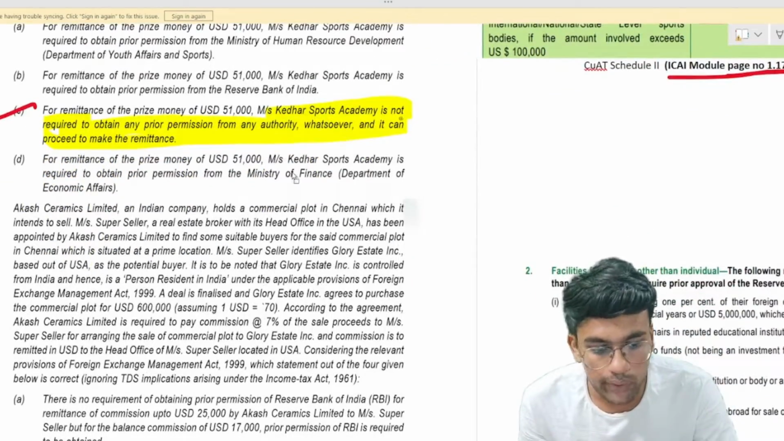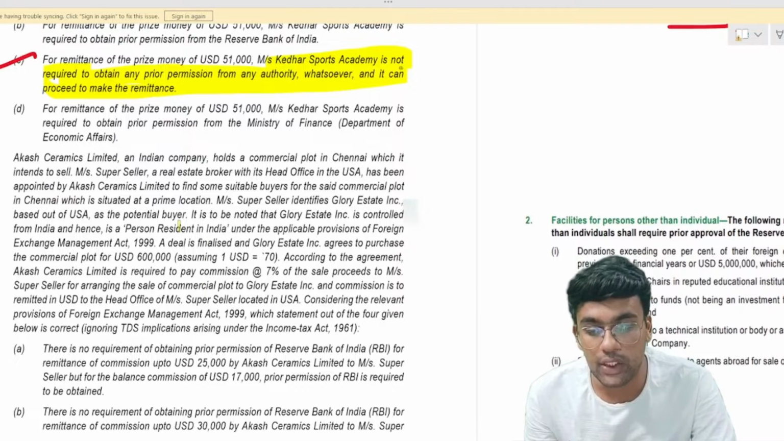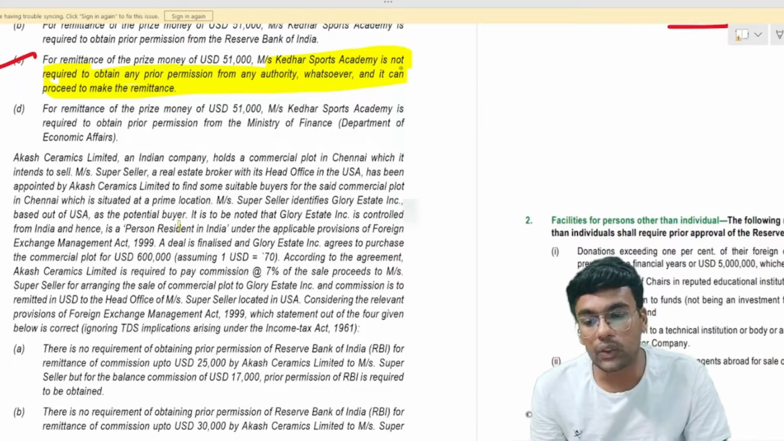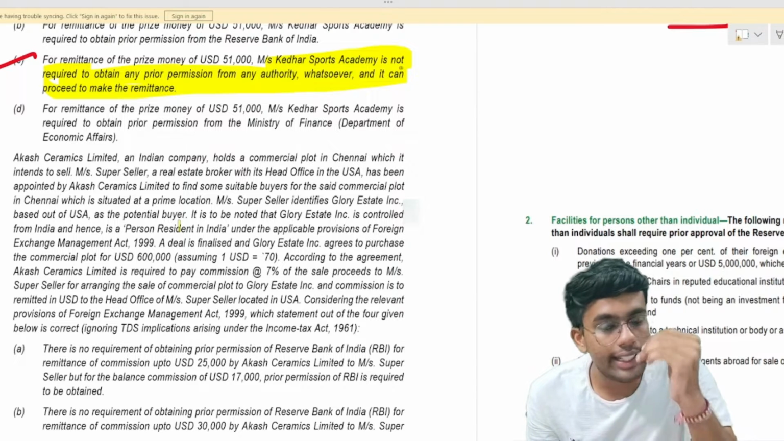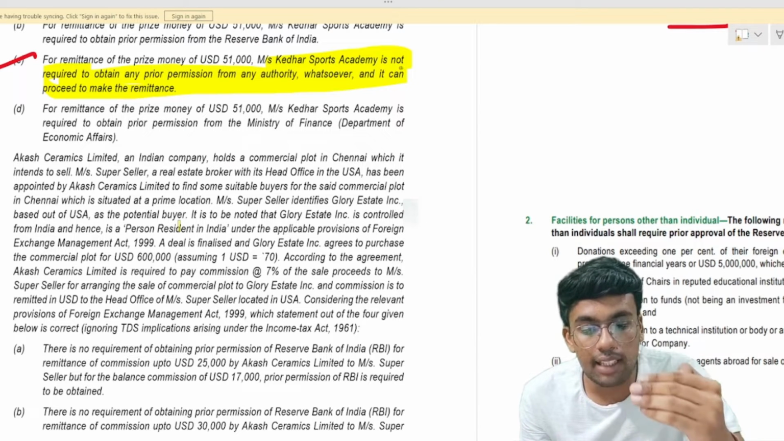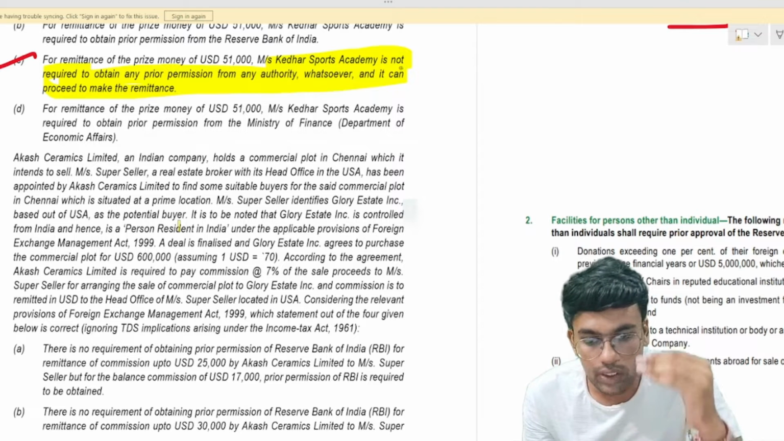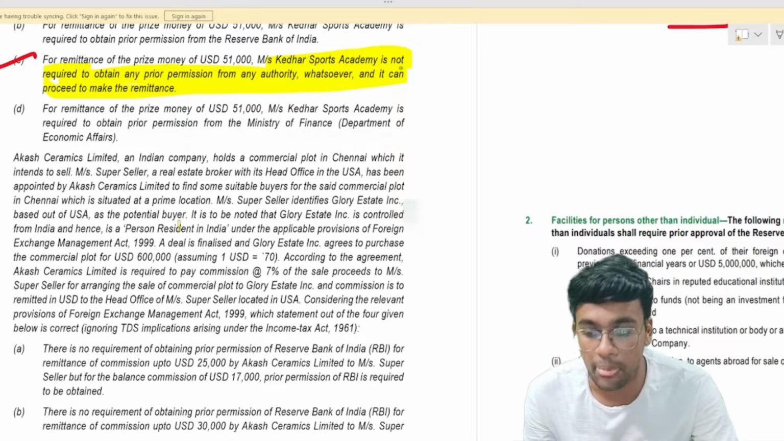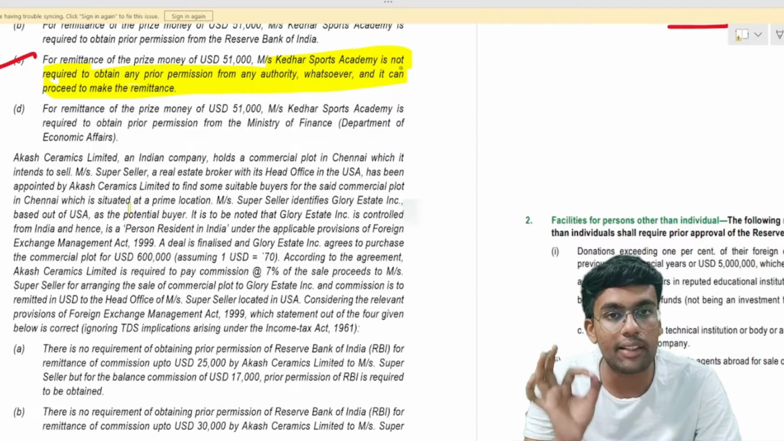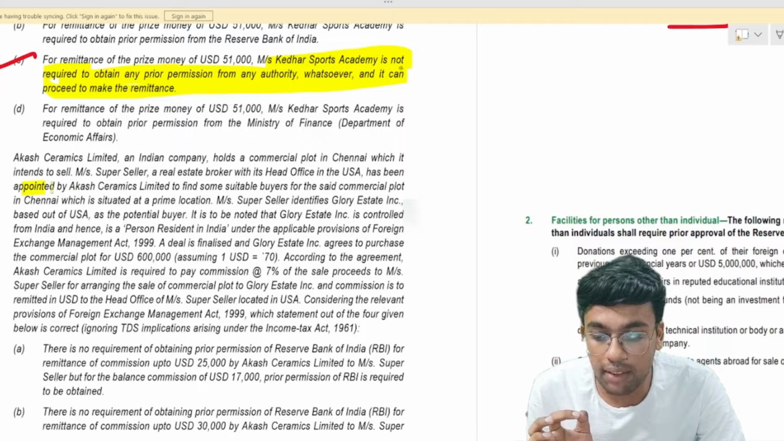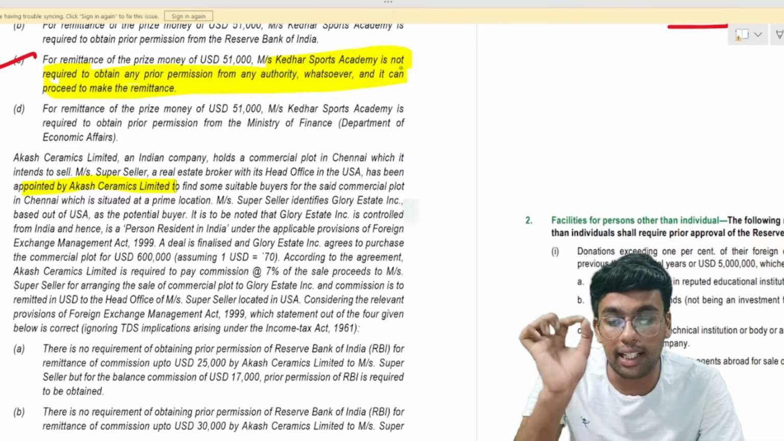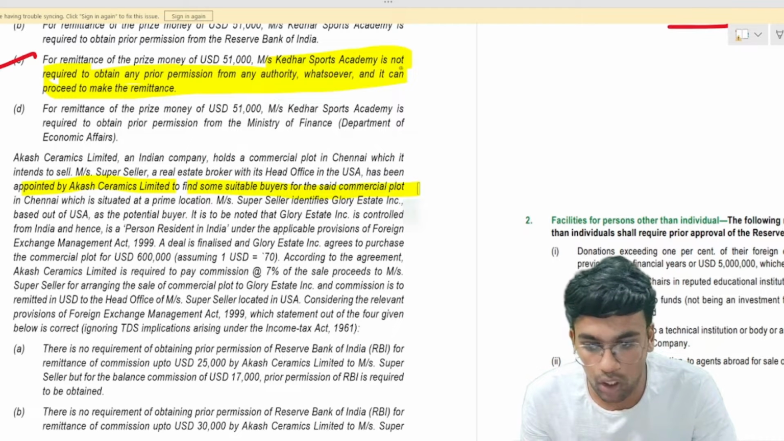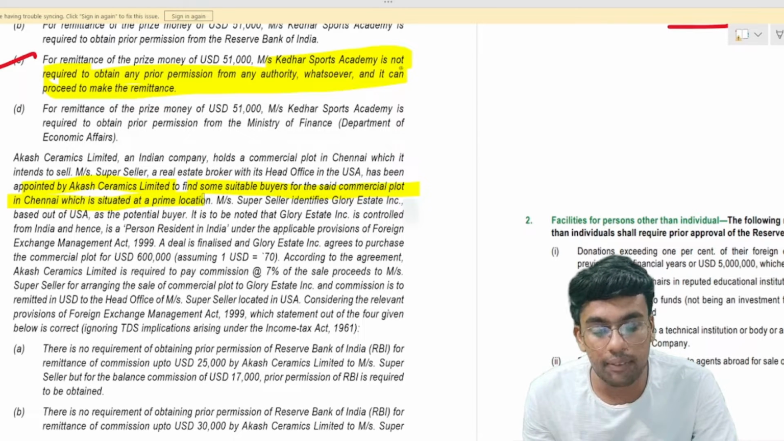Question number 3 talks about Akash Ceramic Limited, which is an Indian company, and holds a commercial plot in Chennai which it intends to sell. Akash Ceramic, an Indian company, is willing to sell a commercial plot located in Chennai. Now, Mr. Super Seller is a real estate broker in USA. He has been appointed by Akash Ceramic Limited to find suitable buyers for the said commercial plot in Chennai, which is situated at a prime location.